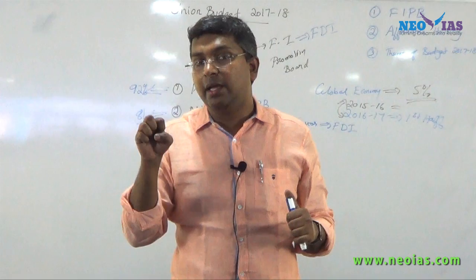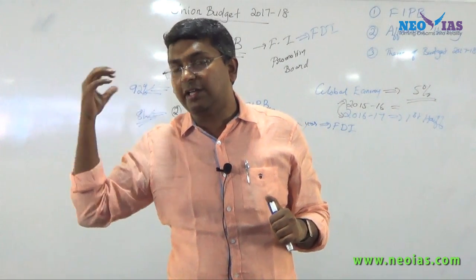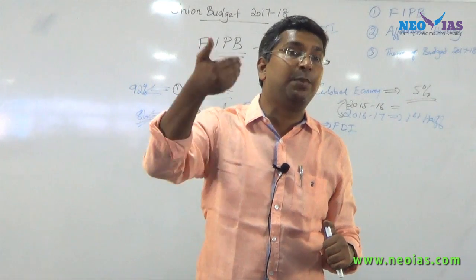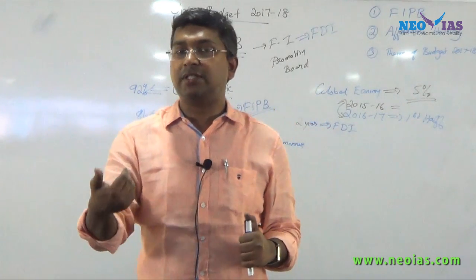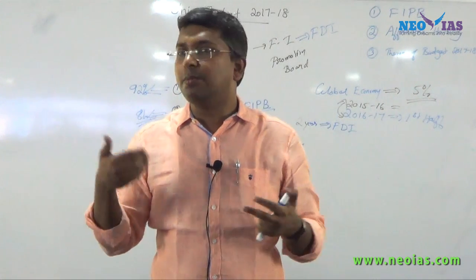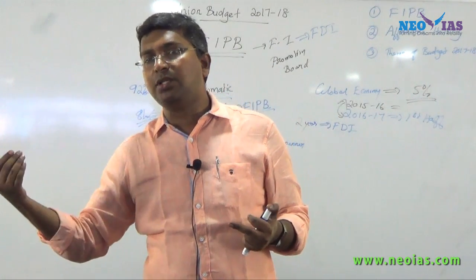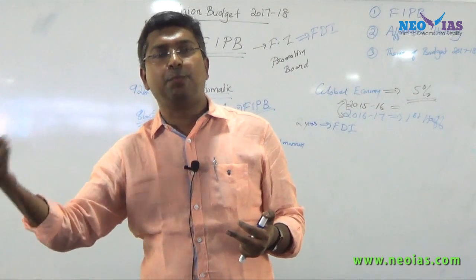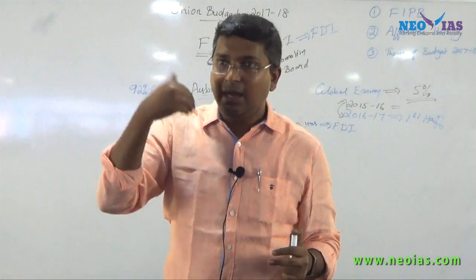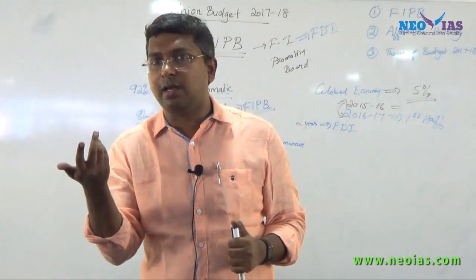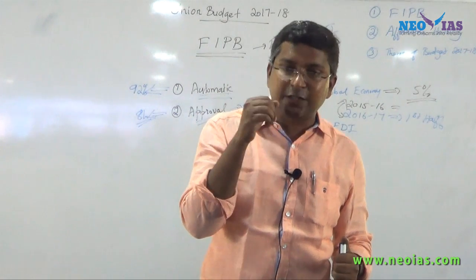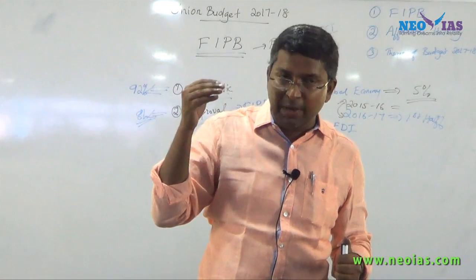And that approval, instead of going to a body like FIPB, can be decided by the respective ministries. For example, the Defense Ministry will say whether to approve or not. Okay, so it becomes very easy. Or for telecommunication, for infrastructure, for ports, the port ministry will say approval or not. Like that, individual ministries may give approval.